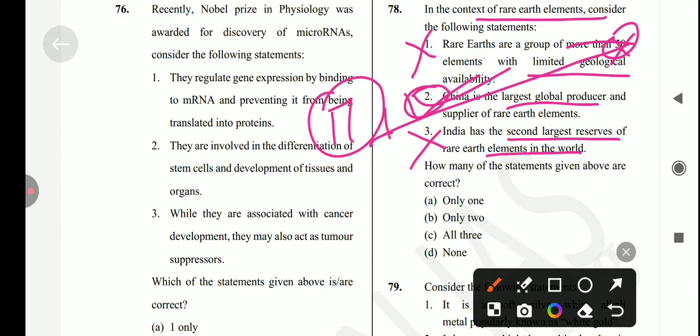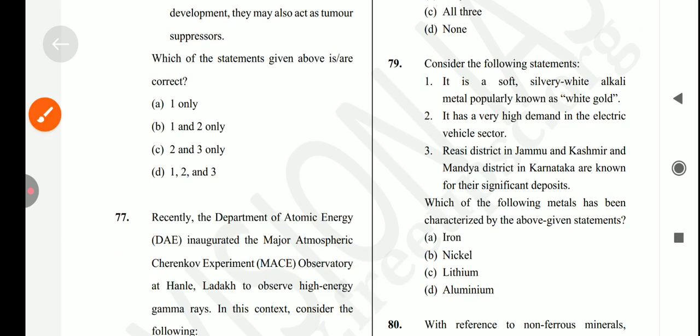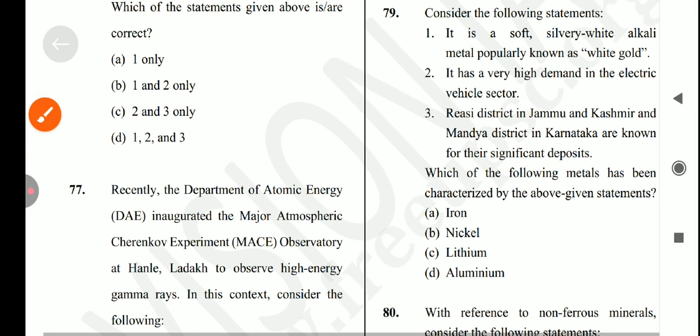Sorry, it's a mistake. India's reserves are relatively modest. India only produces 1% of the world's rare earth elements. Okay, so the third statement is also incorrect. So the answer for this question is option number A. Only one is correct. Okay, let's come to the next question, which is: consider the following statements.